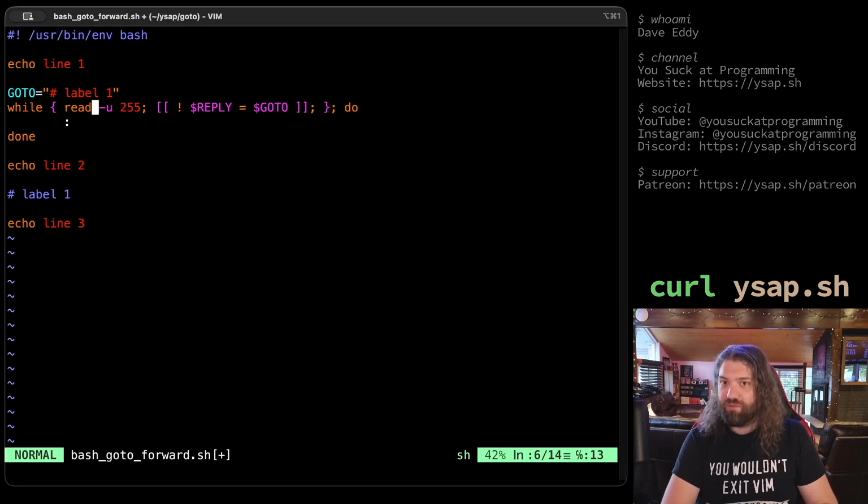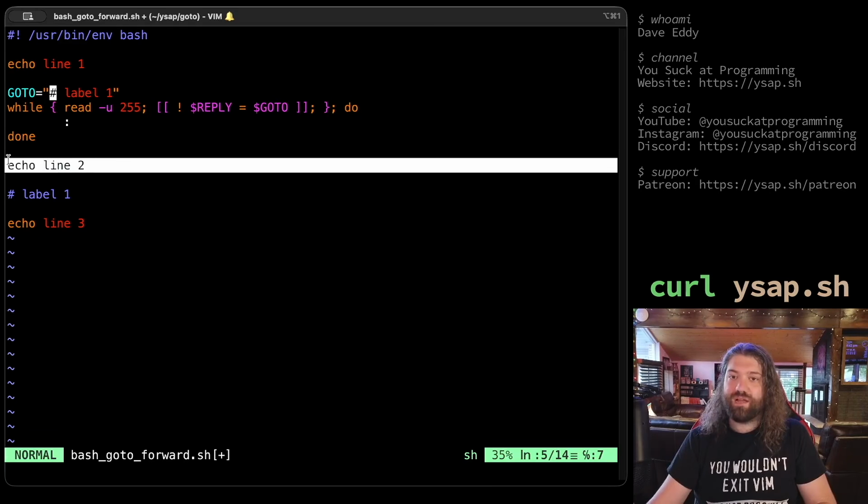So notice what's happening here. We're reading one line because by default read will read one line at a time. We're reading one line. If the entire line that we've read is not equal to what this variable is set to, this variable is set to this string exactly, then we fast forward. Now this string exactly shows up right here. So if this works, let's try to logic our way through it. We're going to echo line 1. We're going to run this, which doesn't do any echoing. There is an echo line 2 here.